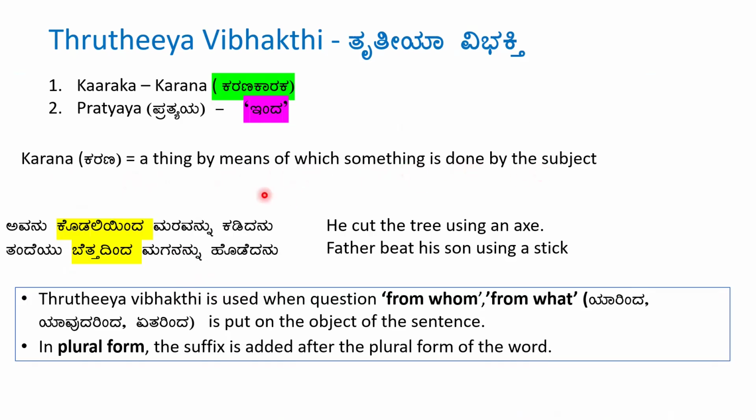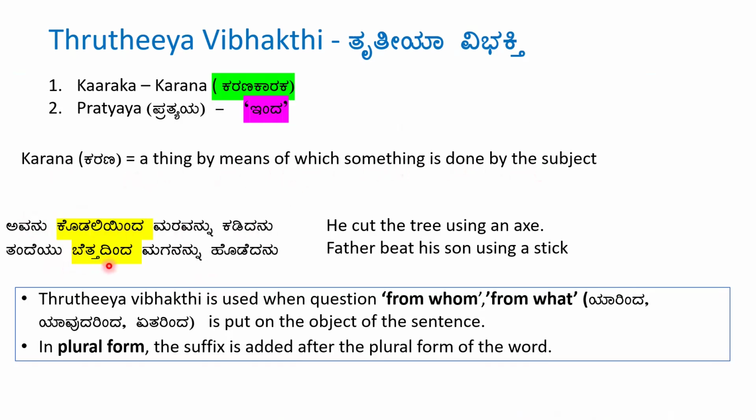For example, ಅವನು ಕೊಡಲಿಯಿಂದ ಮರವನ್ನು ಕಡಿದನು. So, subject is avanu. By what is he cutting the tree? Kodali, that is nothing but axe. So, with the word axe, the tritiya vibhakti is used. So, kodali becomes kodali inda.